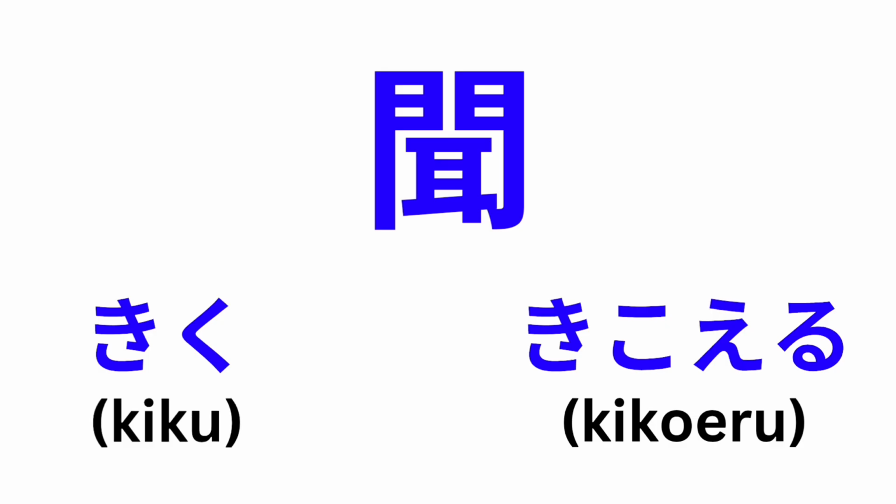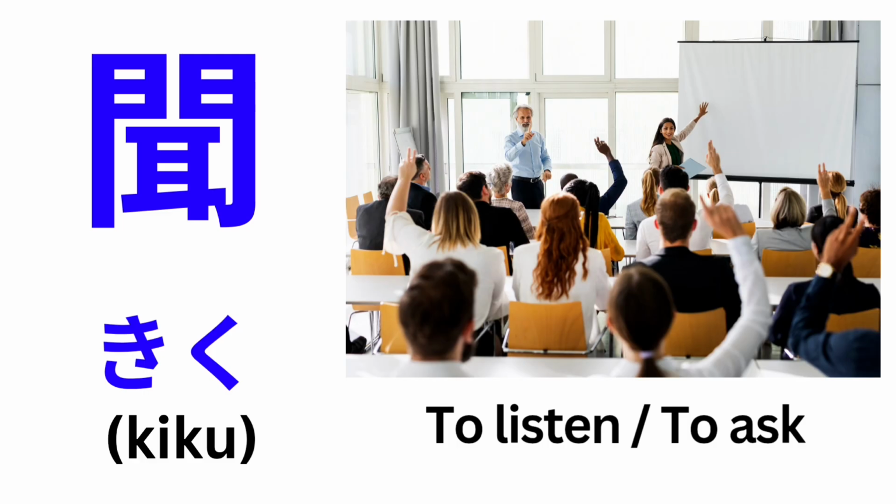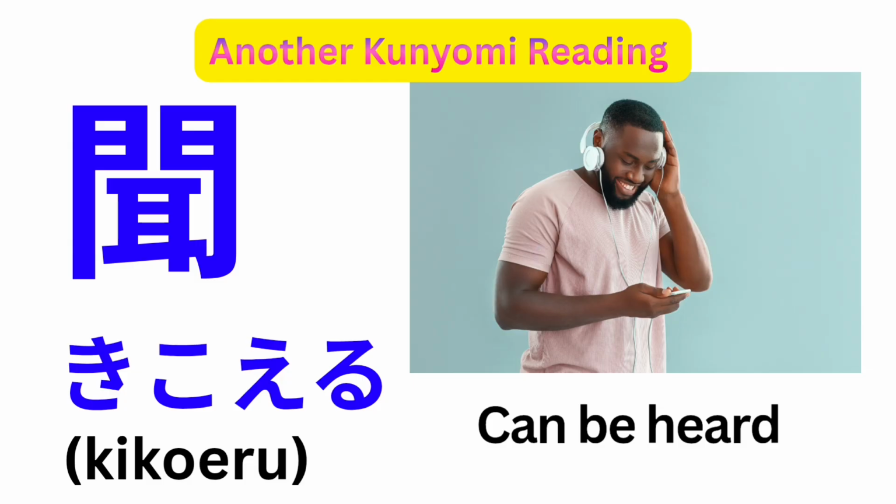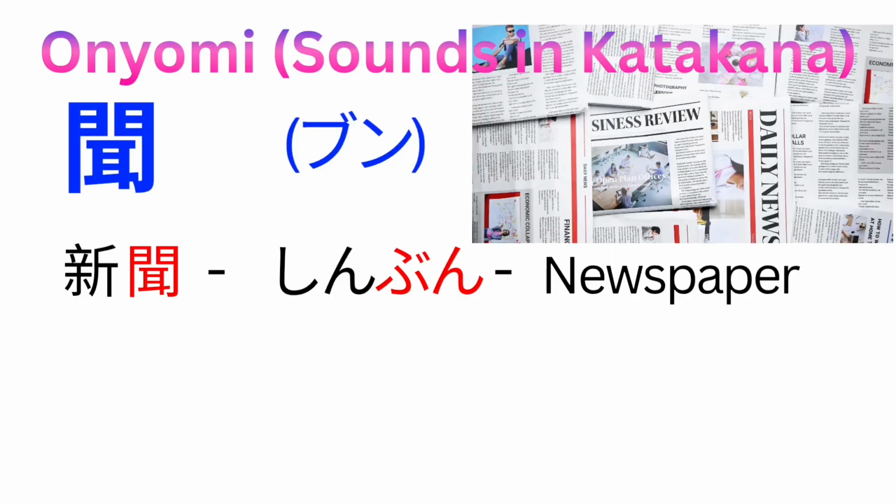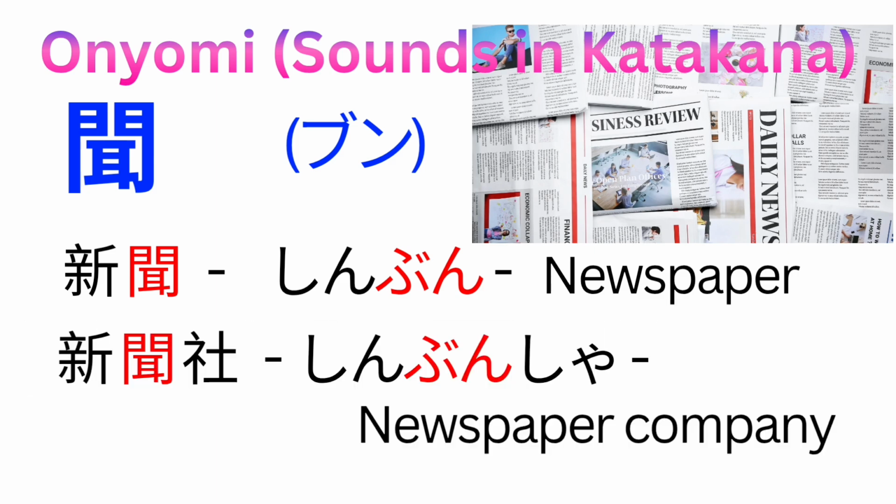Fourth kanji has two Kunyomi readings, Kiku and Kikoyeru. Kiku means to listen or to ask. Kikoyeru means can be heard. Onyomi of this kanji is Bun. Examples: Shinbun. Shinbun means newspaper. Shinbunsha. Shinbunsha means newspaper company.